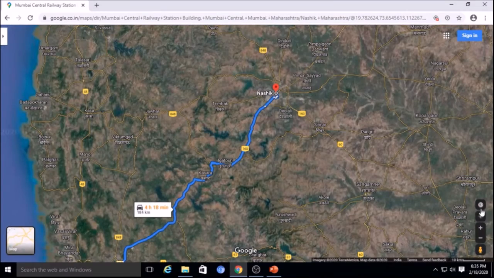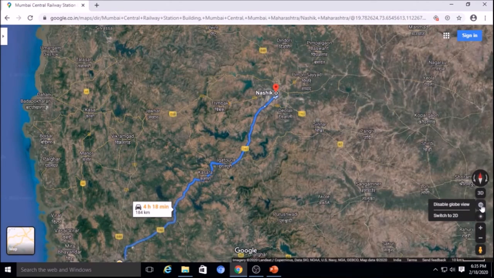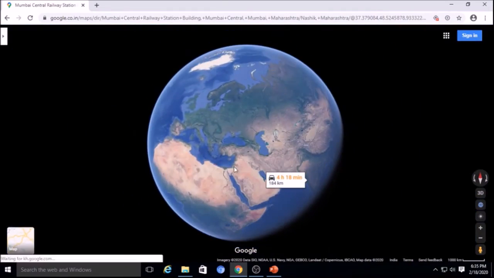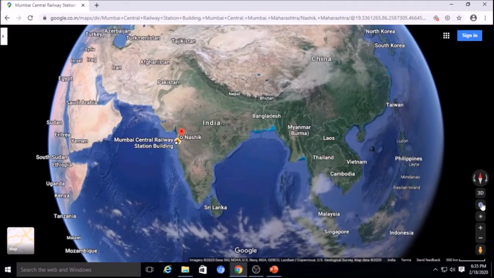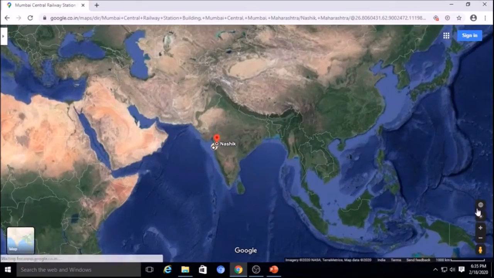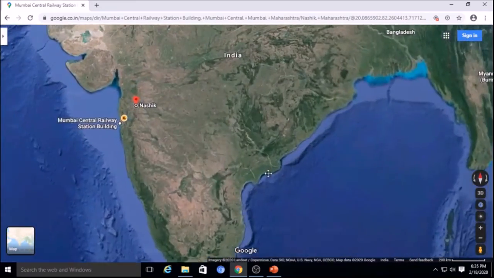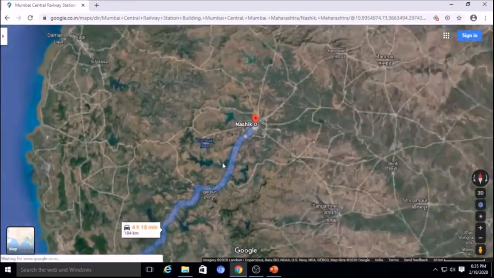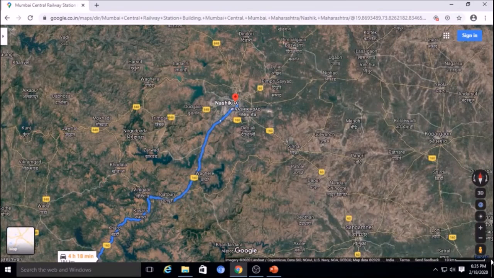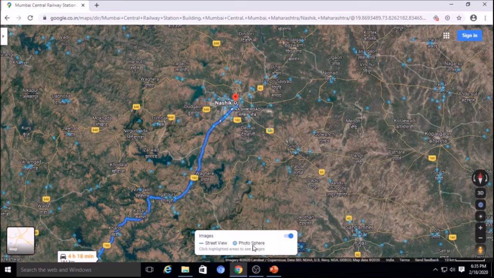See, this is the way where you can have the 2D or 3D view. So I click on it, and it will be a 3D view. You can see this is the 3D view. If you click on it, it is the 2D view, 2D and 3D. Then click here, this is street view or photosphere. Here the round shape is the photosphere where the images are available. So you can click on those images.